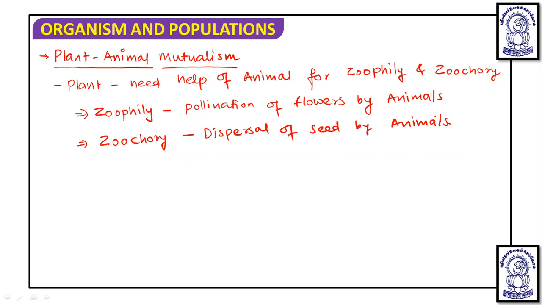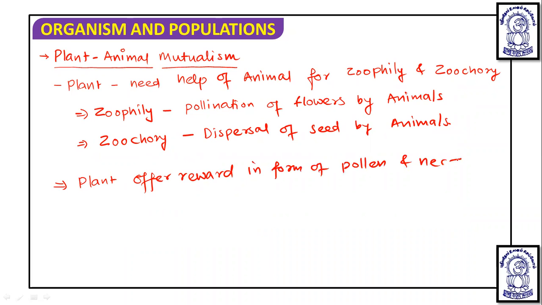Okay, so here such things occur, and in this, when the animal helps the plant, the plant also provides a reward. So the plant offers a reward in the form of pollen and nectar for pollinators which carry out pollination. So during pollination, the plant will offer pollen and nectar,